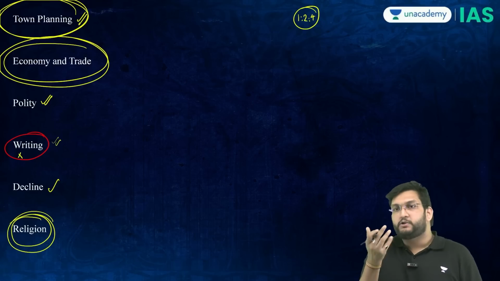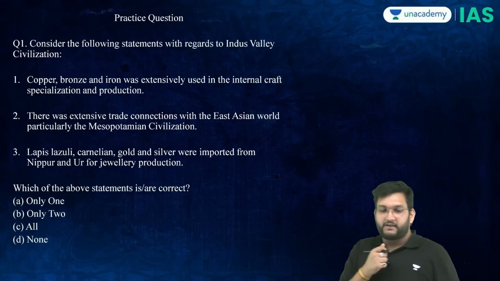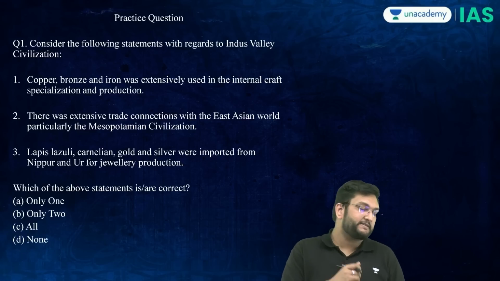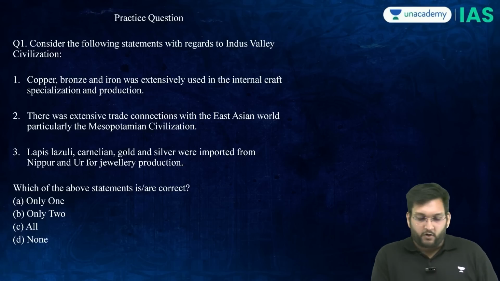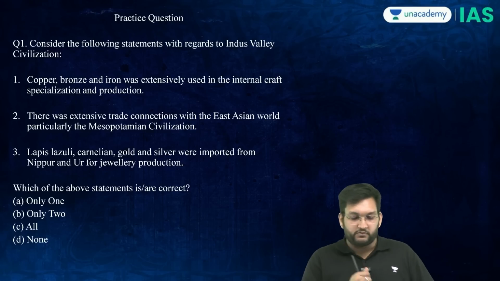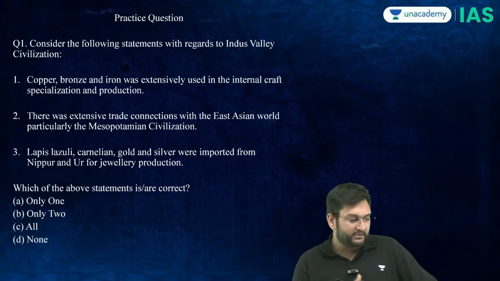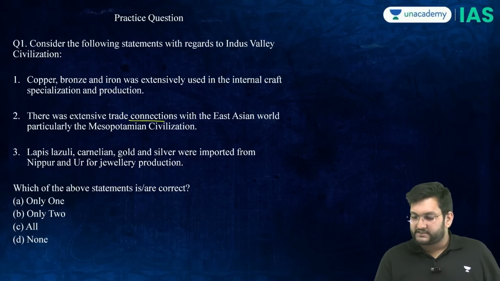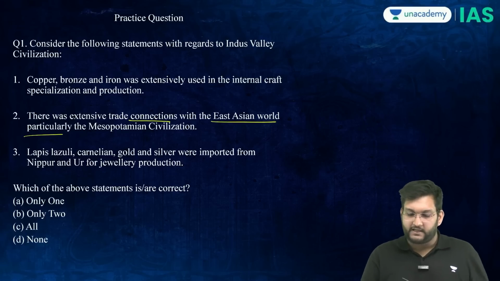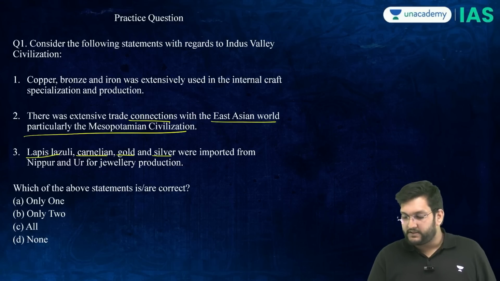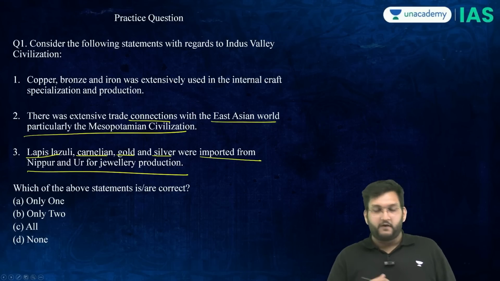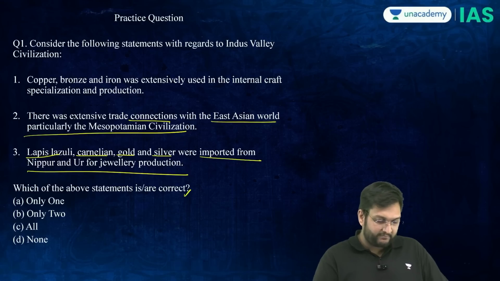Now, how will UPSC ask a question? They can give you questions such as this: consider the following statements with regards to the Indus Valley civilization. One, copper, bronze and iron were extensively used in internal craft specialization and production. Two, there were extensive trade connections with the East Asian world, particularly the Mesopotamian civilization. Three, lapis lazuli, carnelian, gold and silver were imported from Nippur and Ur for jewelry production. Which of these statements are correct?